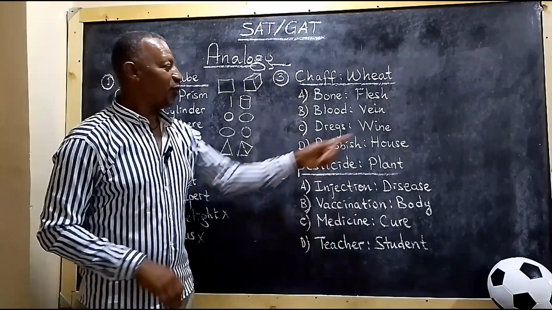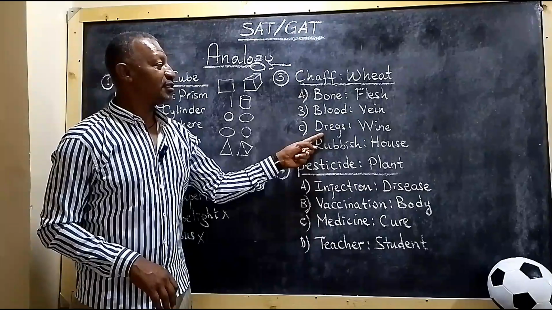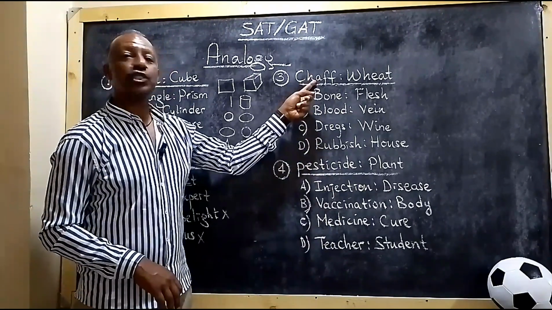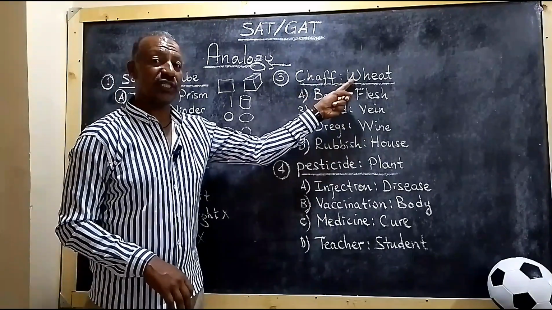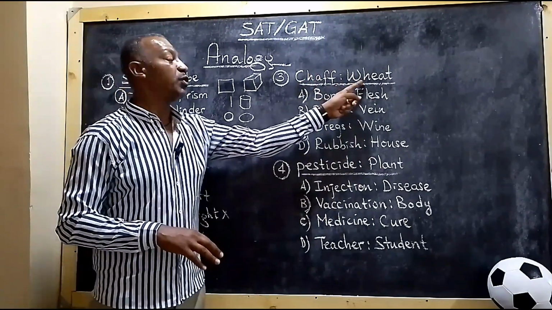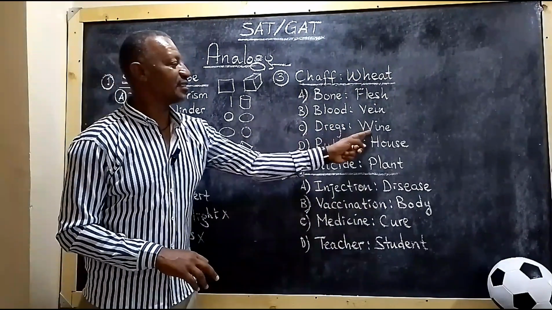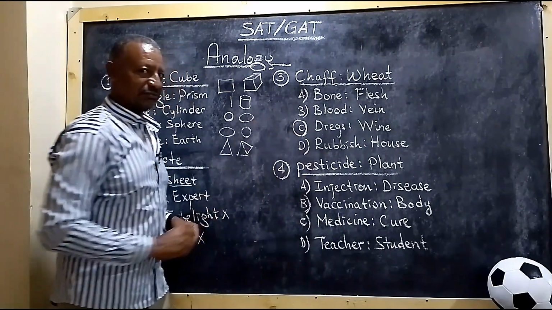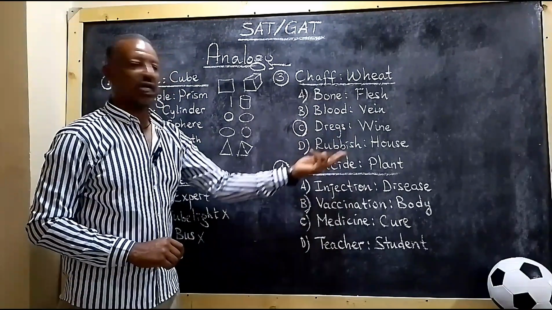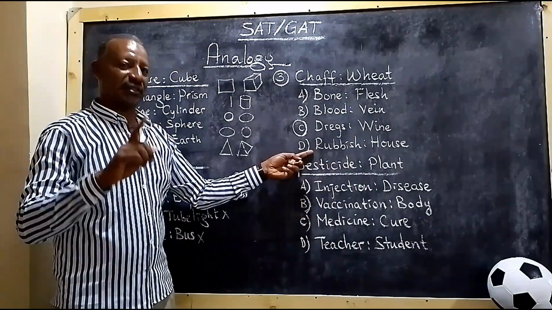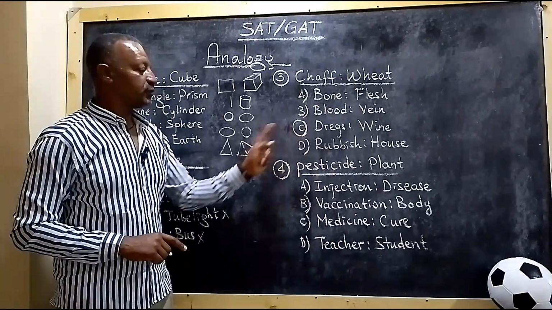Perfect. Right? Wine is what we want, just like wheat. Chaff is the cover, and drugs is the residue. Of course, chaff is the residue. It's a byproduct, right? It's not what we want. What we want is wheat. Yes, we want it for another purpose, but what we want primarily is wheat. So the correct answer is drugs and wine. It is C. Both of them are something we can eat, right? This one we cannot eat. So it's a really far apart kind of analogy here. This one, D. Okay, the correct one is C.